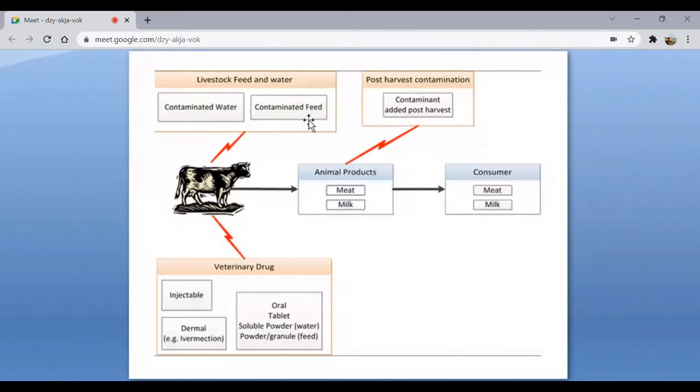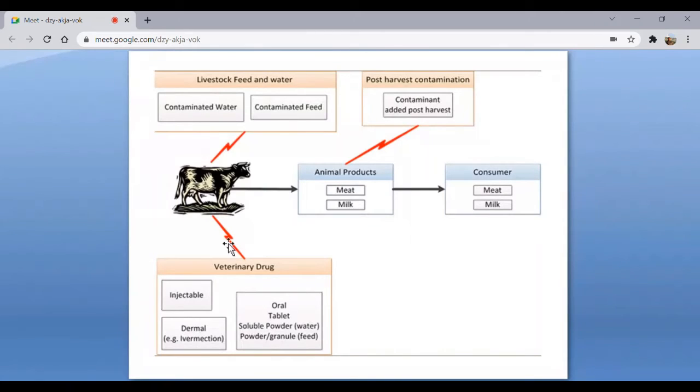Now this contaminated water and these contaminated feeds are being taken by the animals. Once this particular animal, say a cow, is used for meat and for milk, definitely the meat and milk will be contaminated, because the animals have already been consuming contaminated water as well as contaminated feed. And those animal products, the consumers are drinking or eating, right?